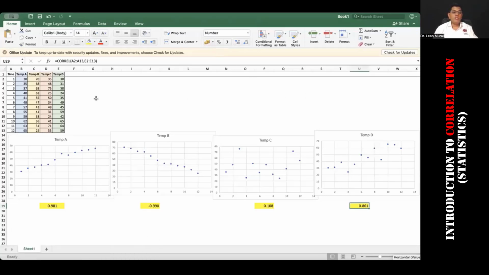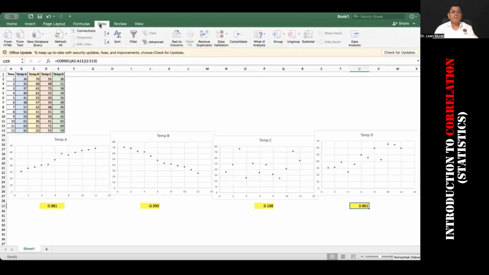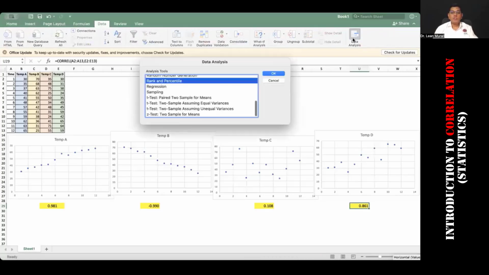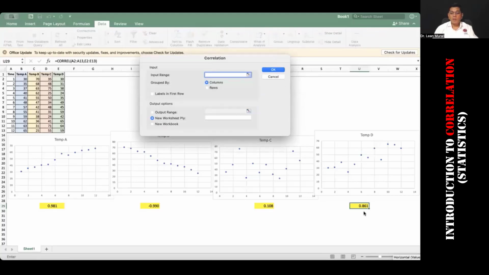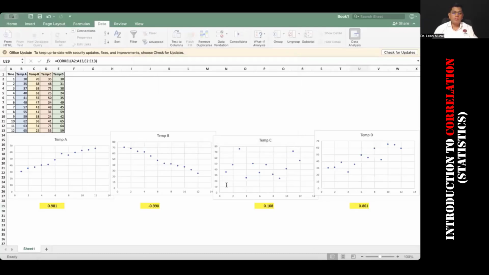The other method is you can go to data, okay, and data analysis toolpak. I want you to pick correlation here and click OK. So I'll just hold on to the chat for some time. Please hold on to the chat box here so that we can focus on what I'm doing.